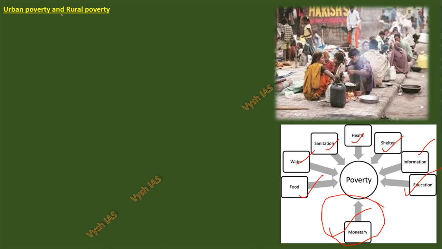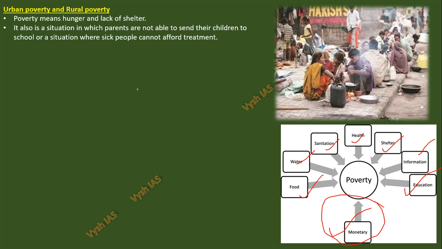Then there can be urban poverty and rural poverty. There can be interstate level poverty, where some states are rich, or differences within a state, or maybe caste-wise problems. So there are many parameters we have to check before deciding why they are poor, or how many of them are poor. Poverty means hunger and lack of shelter. It is also a situation in which parents are not able to send their children to school, or where sick people cannot afford treatment. So health and education is a newer way of telling, because maybe the government would have provided houses by now.